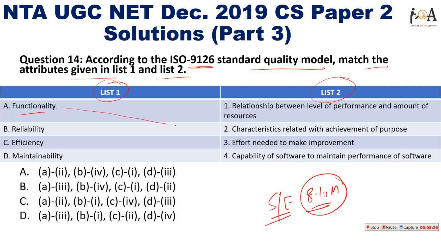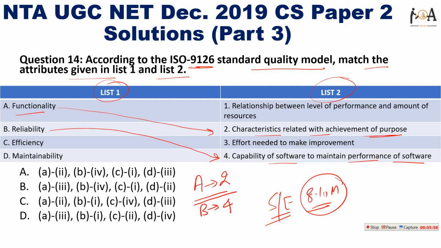So functionality is nothing but characteristics related with achievement of purpose. So A is related with 2, in list 2 it is matching with the second one. Reliability is basically the capability of software to maintain performance of software, right? So B will go with option 4.